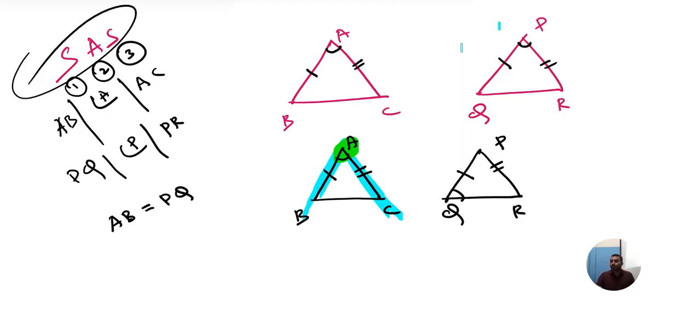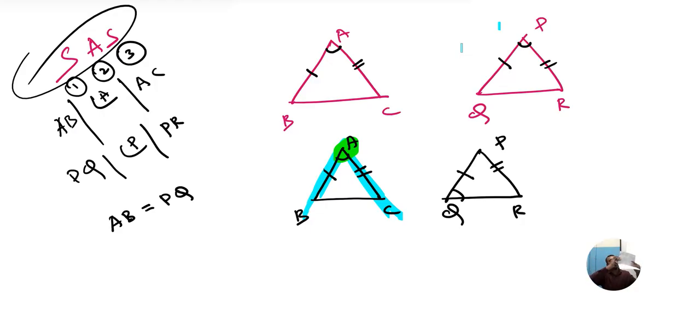Correct? Example, I am going to take this paper. Can you see this? Where is the main area which makes an angle? This is the angle. This is a side, this is a side.